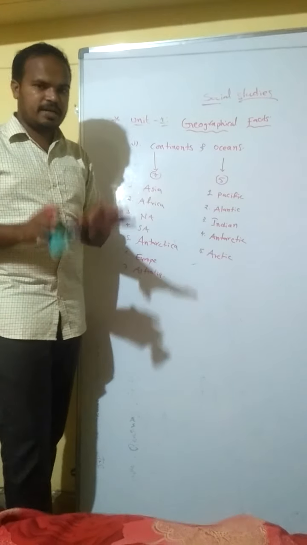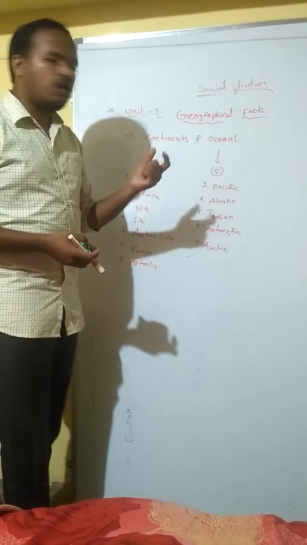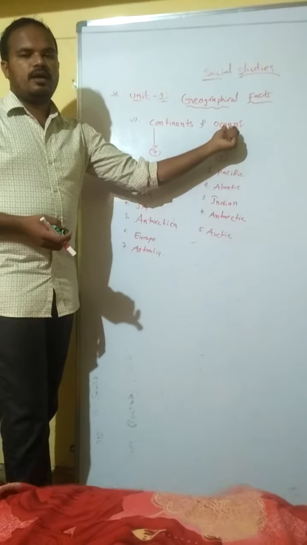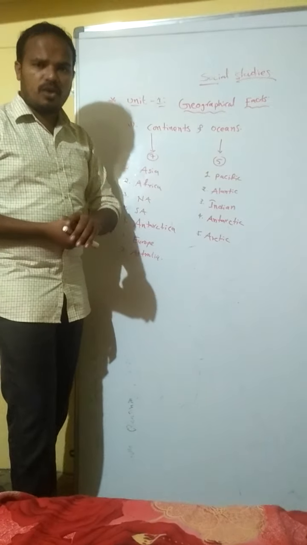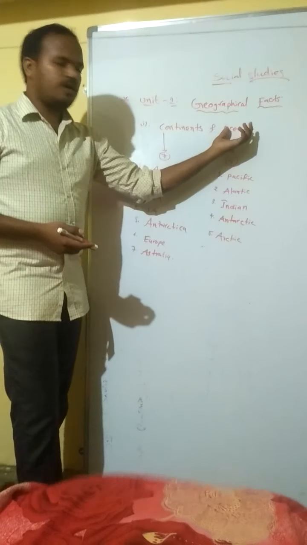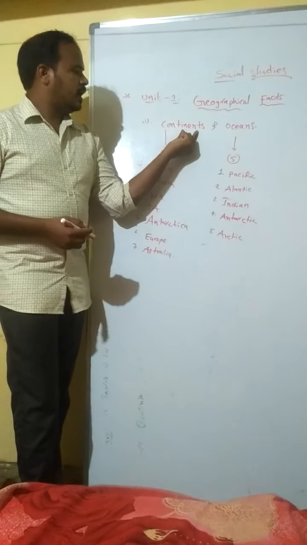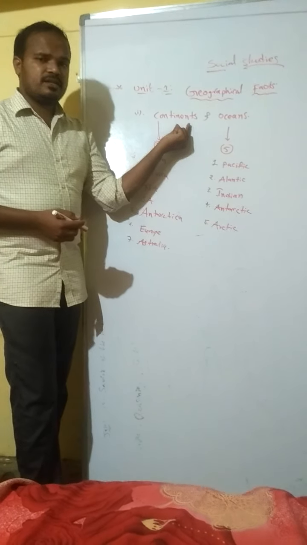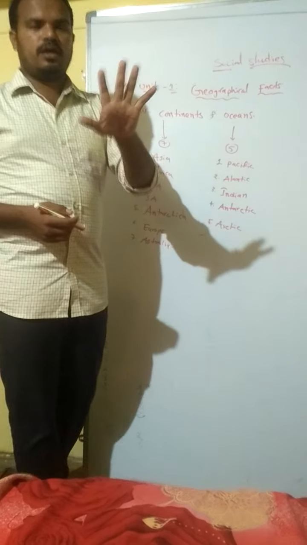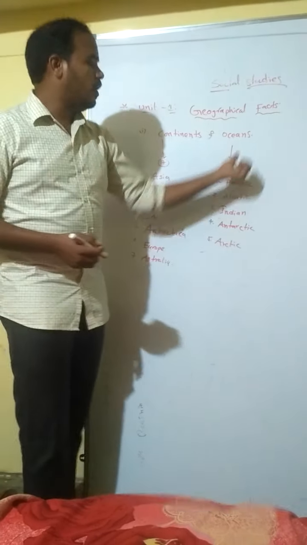Right now, I am going to discuss with you the topic called continents and oceans. I think you may all know what is meant by continents and oceans. At present, we have 7 continents and 5 oceans.